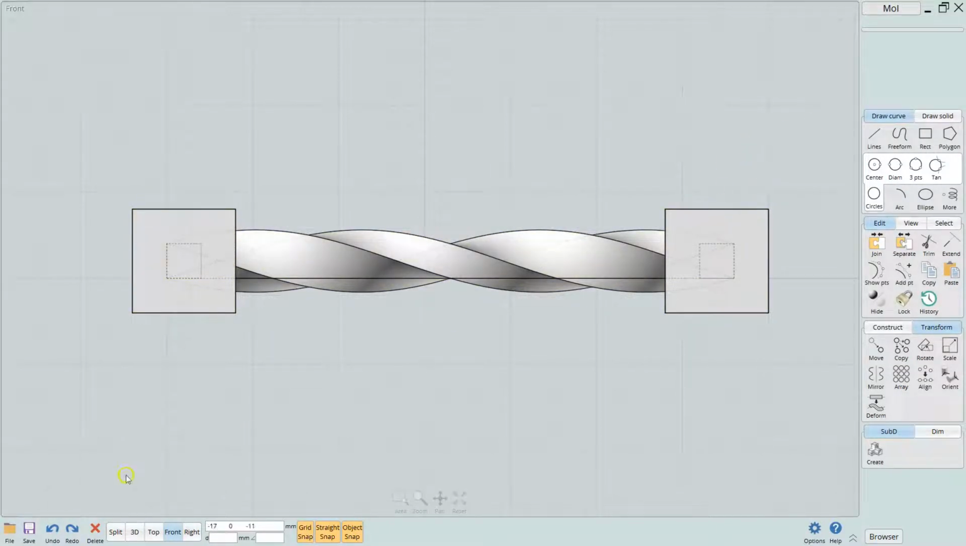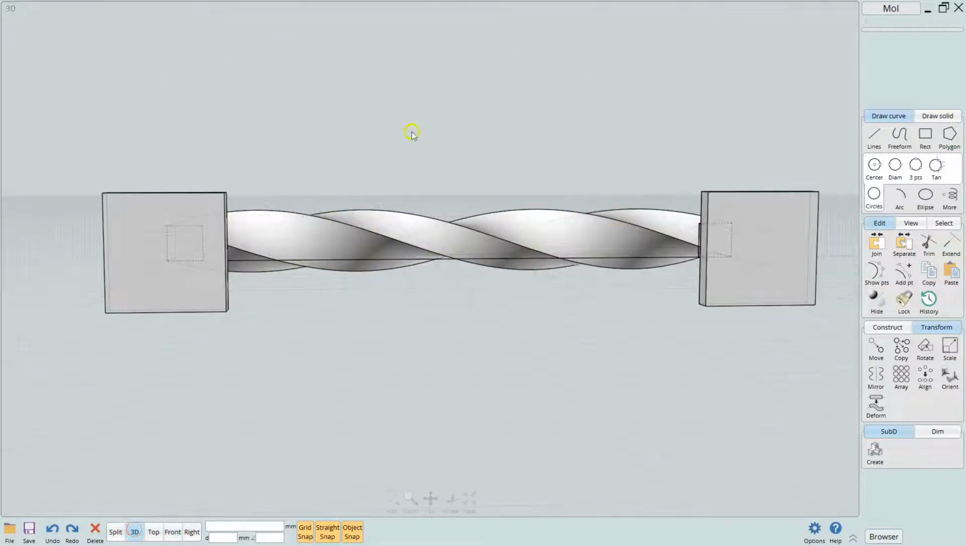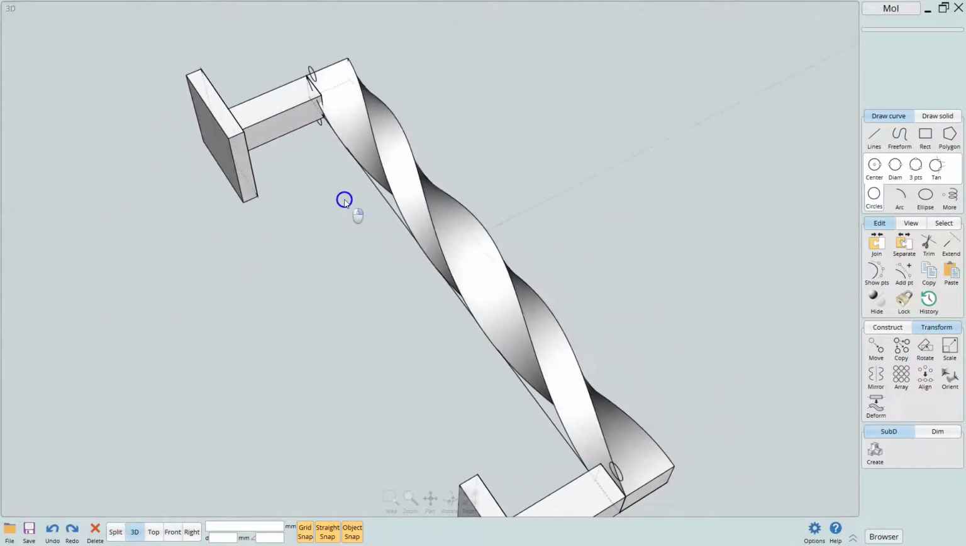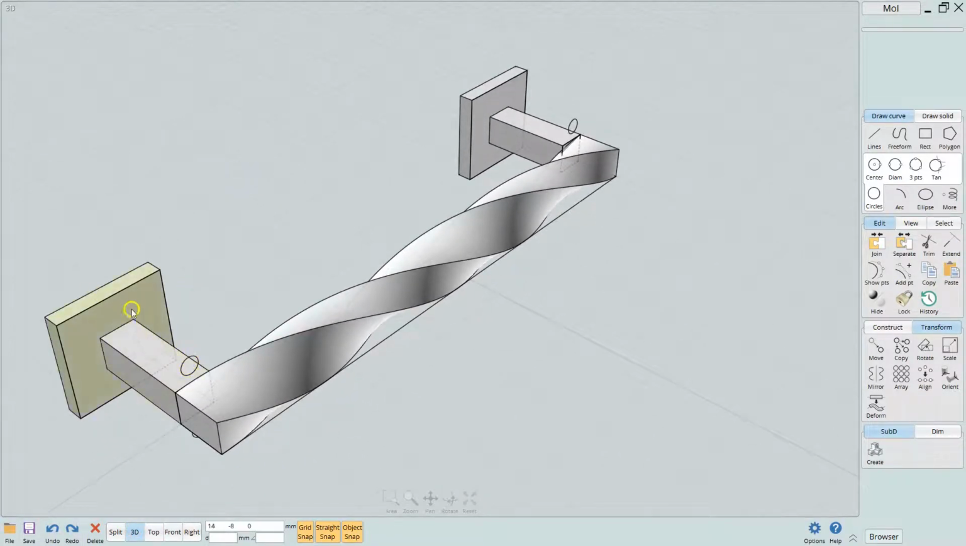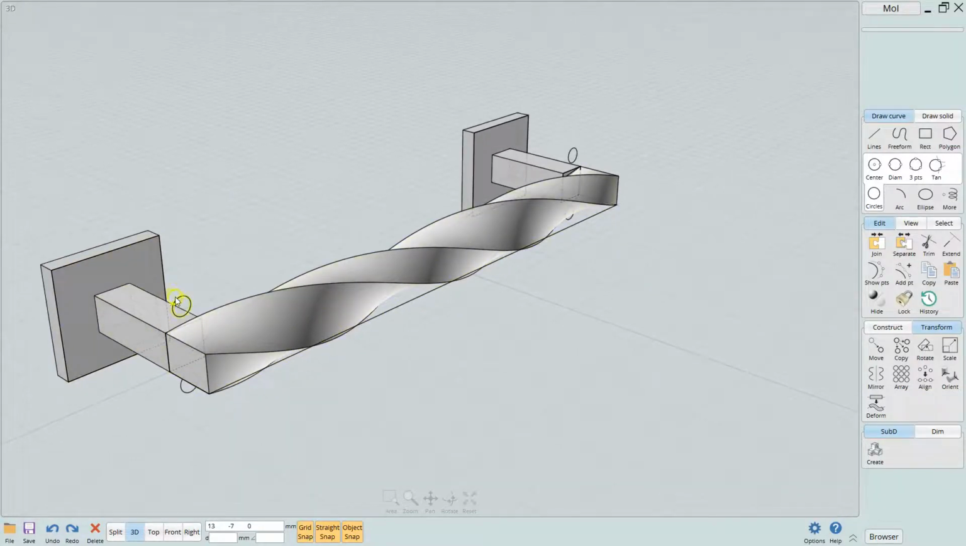Now we're going to go to the 3D mode. Go ahead and spin this around to here, because you're going to have to do a boolean on these to cut through. So let's do these two first.